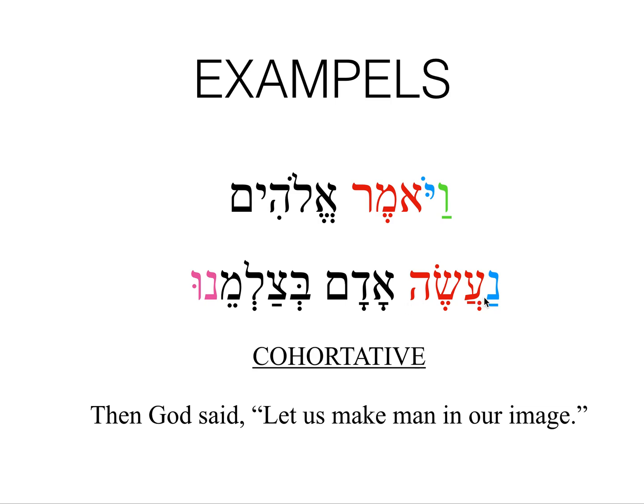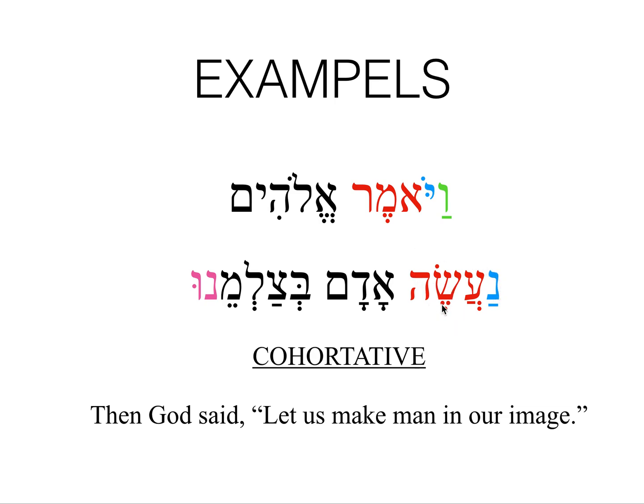Asa, this is a verb which means to make. With the nun, this is imperfect 1CP, first common plural. And this is actually an irregular kal. You don't need to know that. I know it looks like a hifil, but it is kal. And within the context, this is actually cohortative.